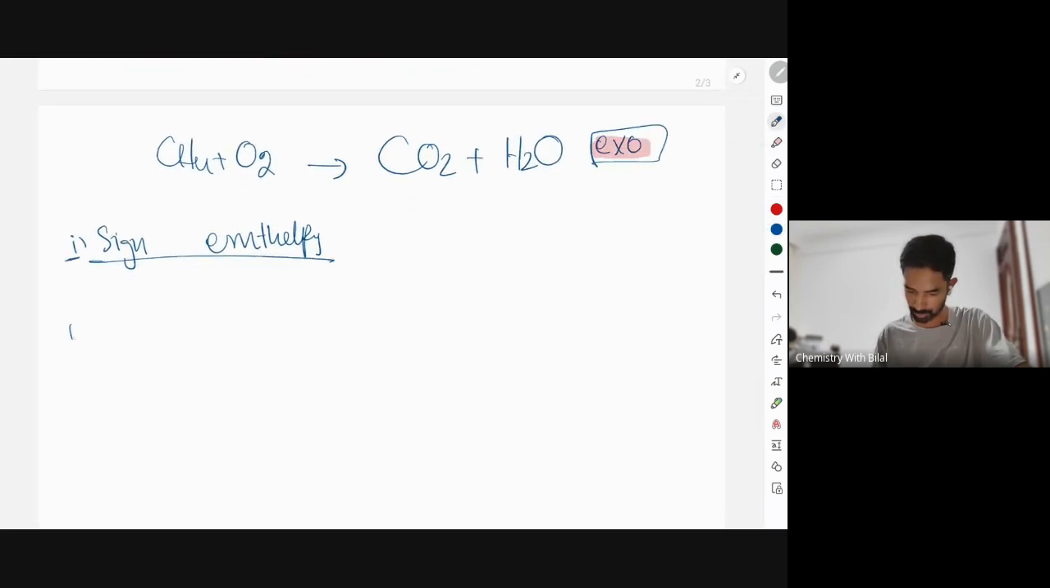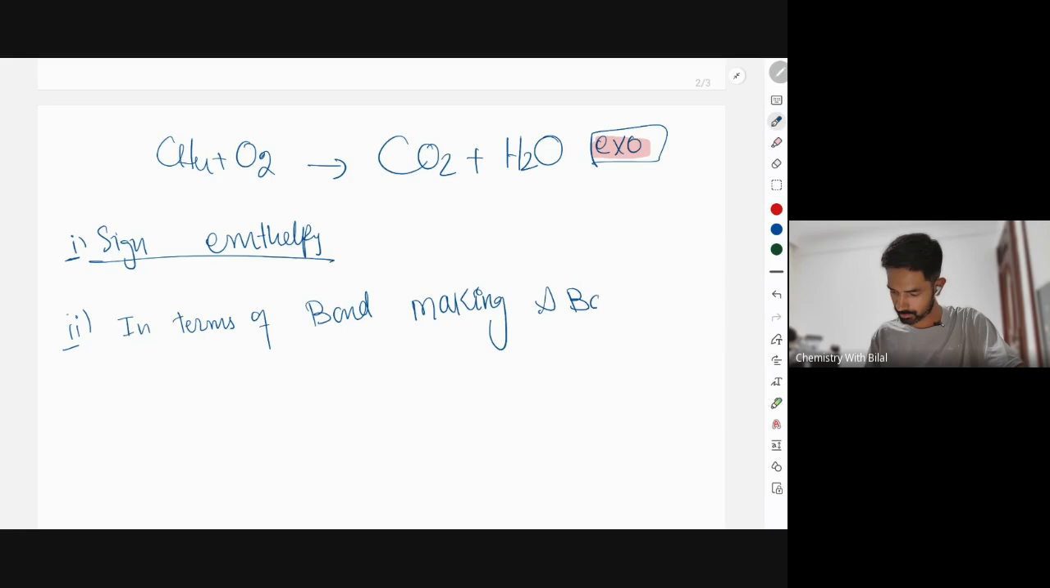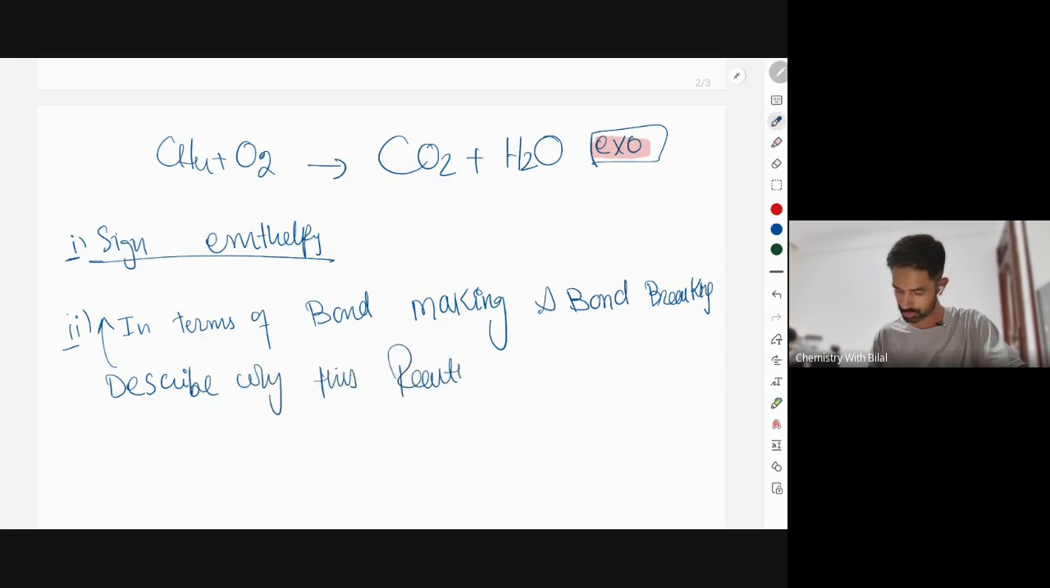Now, the major important question is for 2 marks, in terms of bond making and bond breaking. Describe why this reaction is exothermic. Now listen everyone.